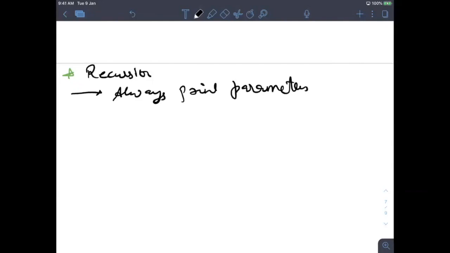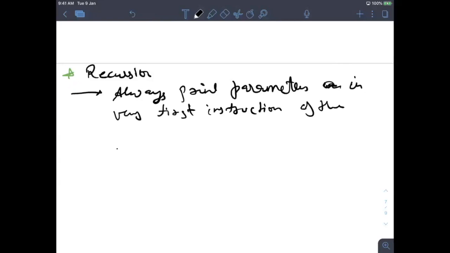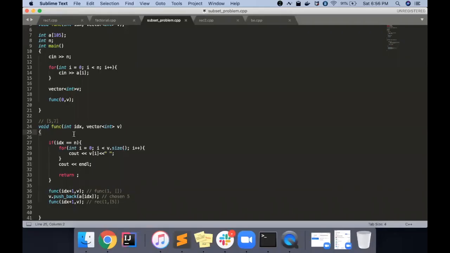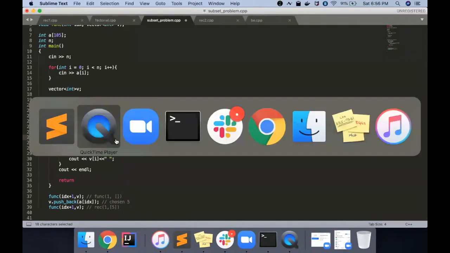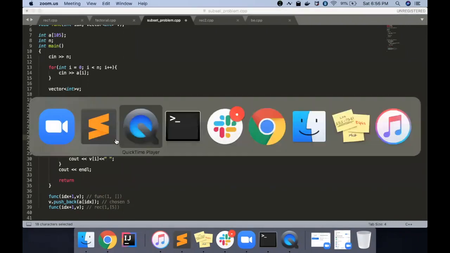Always print, or basically always just print the parameters at the very first instruction of the function, in the recursion function, like I did it over here. So to debug, if I have to debug something, I will always print like this. Now I can match it with the tree to see if my indexes are coming correct or not, and then it is easier for me to debug whether my logic is wrong or my tree is becoming wrong.